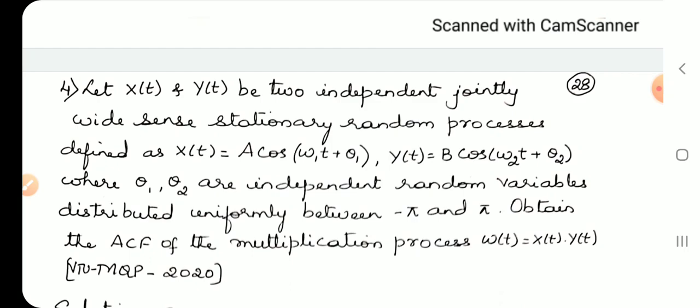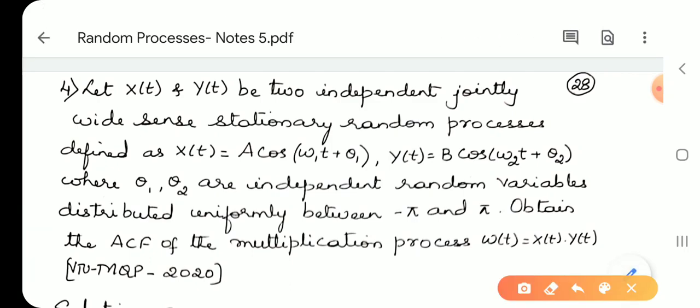Let x(t) and y(t) be two independent jointly wide sense stationary random processes.